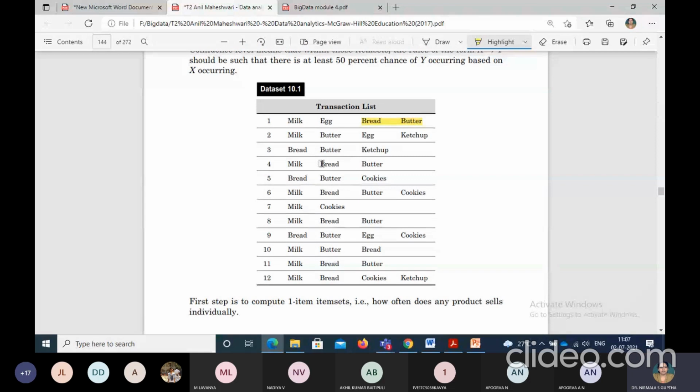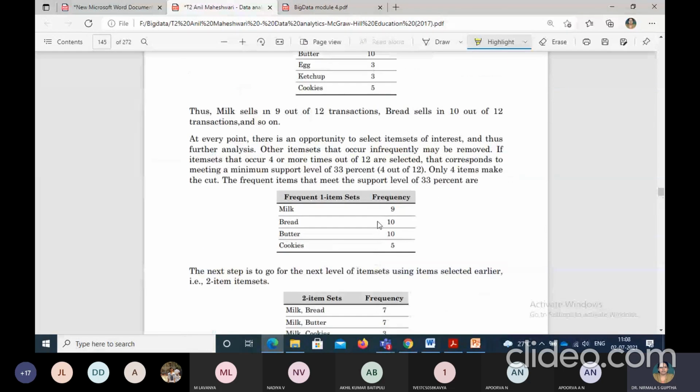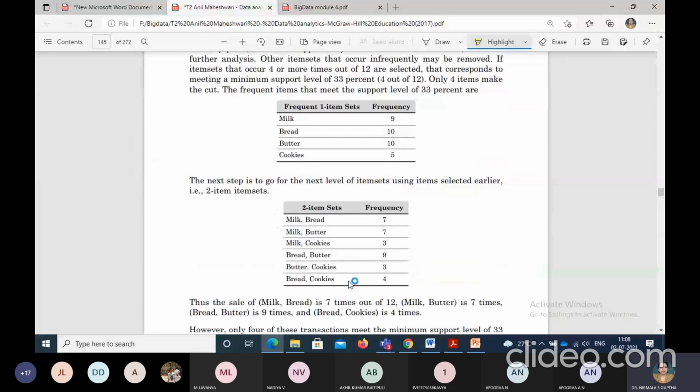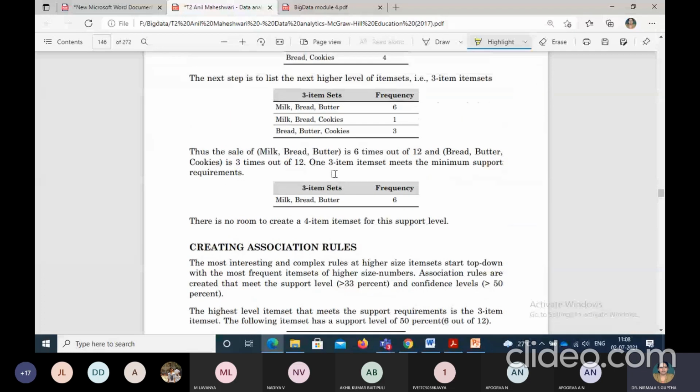See here, bread and butter, bread and butter, here, here, here. So based upon this, we got the item sets like this, individual and combination. Now bread and butter.